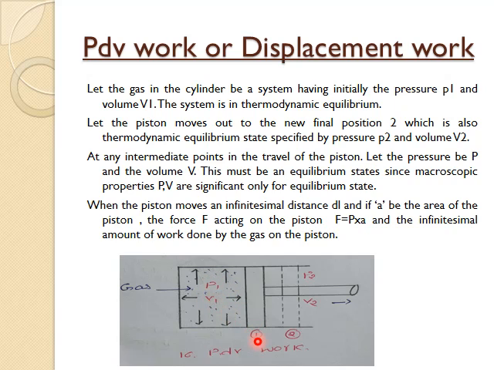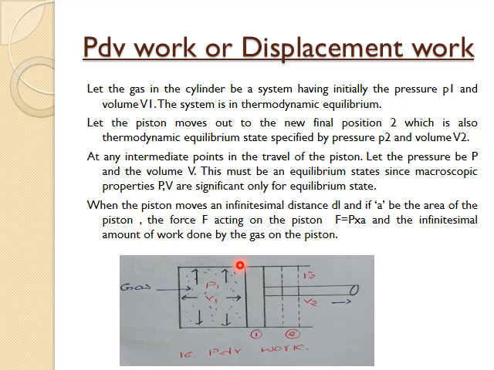Now, let us assume that the piston moves from position 1 to position 2. Its thermodynamic properties will change from pressure P1 to P2 and volume V1 to V2. As the piston moves from position 1 to position 2, those properties are P1 and V1 at position 1, and P2 and V2 at position 2.